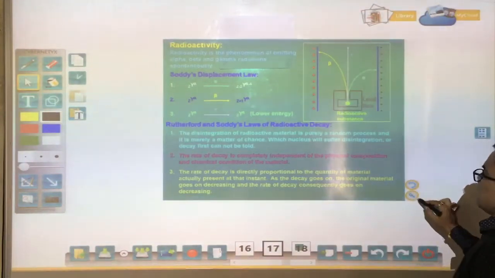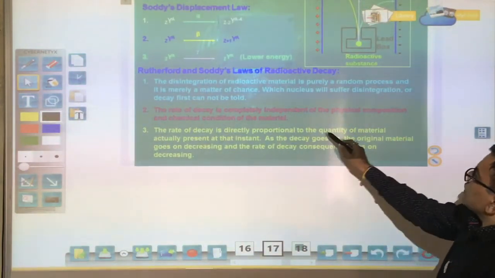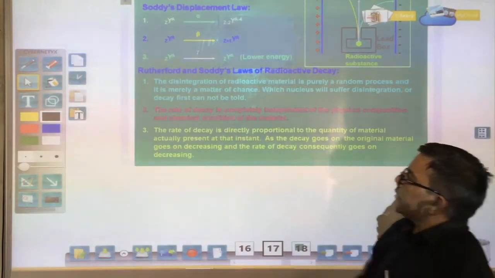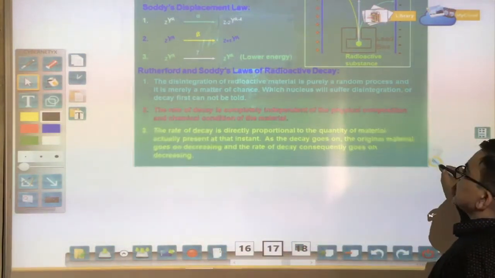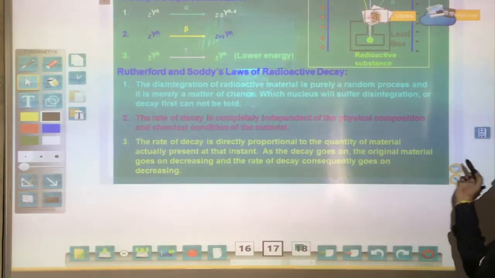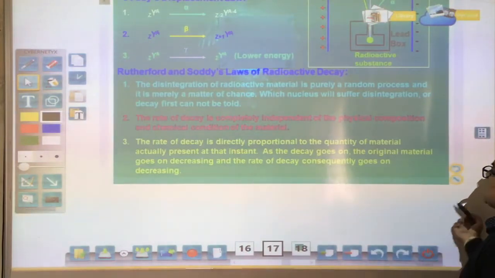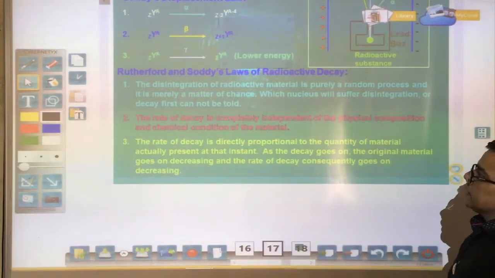The rate of decay is directly proportional to the quantity of material actually present at that instant. As the decay goes on, the original material goes on decreasing, and the rate of decay consequently goes on decreasing.